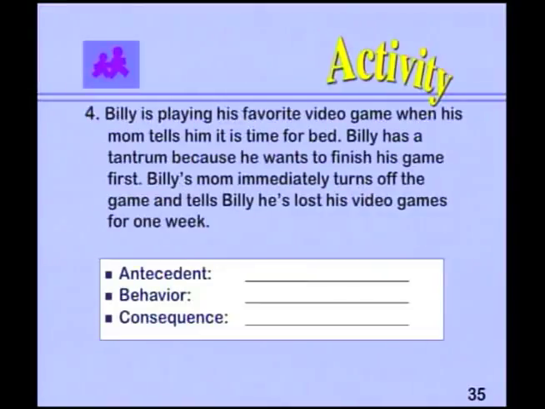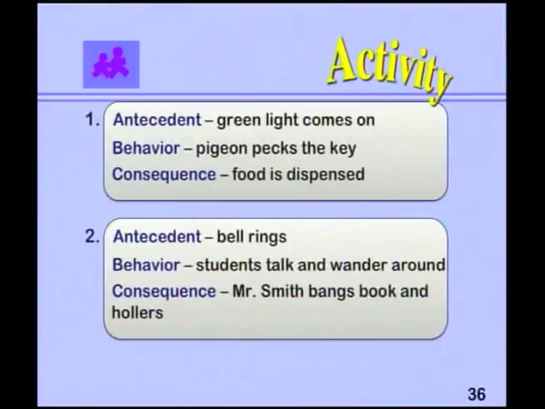Number 4. Billy is playing his favorite video game when his mom tells him it's time for bed. Billy has a tantrum because he wants to finish his game first. Billy's mom immediately turns off the game and tells Billy he's lost his video games for 1 week. Antecedent, behavior, and consequence. Okay, so sometimes those can be tough.